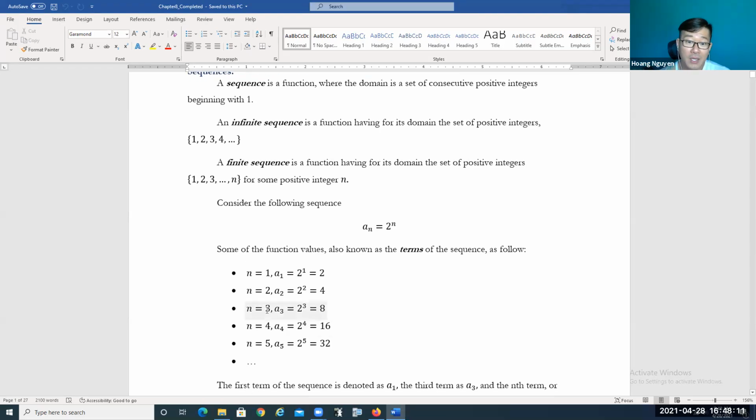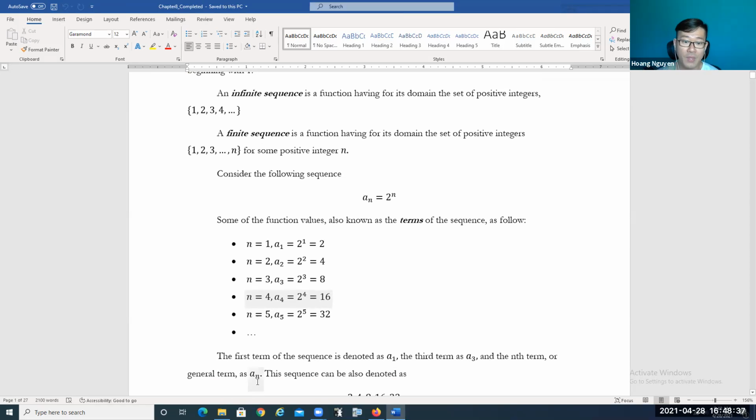When n is equal to 3, we have the third term, a sub 3, equal to 2 to the power 3, so the answer is 8. When n is equal to 4, we have a sub 4, the fourth term of the sequence, equal to 2 to the power 4, which is 16, and so on. The first term is a1, the second term is a2, the third term is a3, the fourth term is a4, and so on. The general term of this sequence is denoted as a sub n.